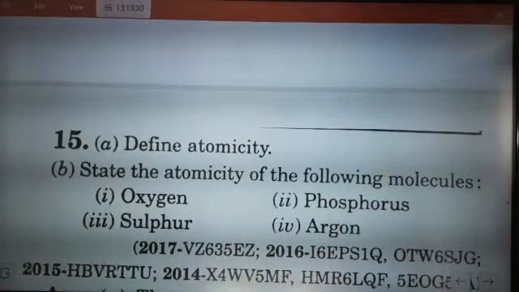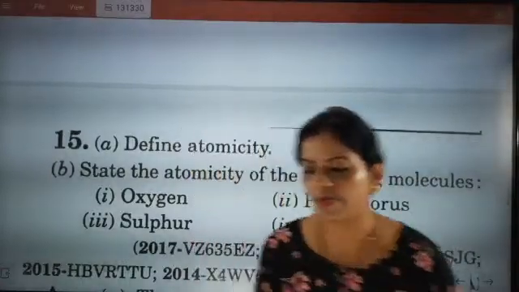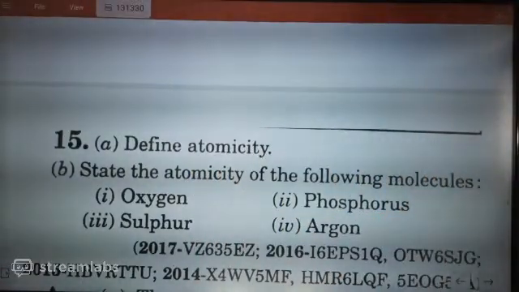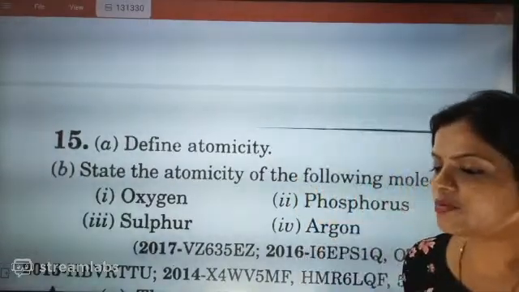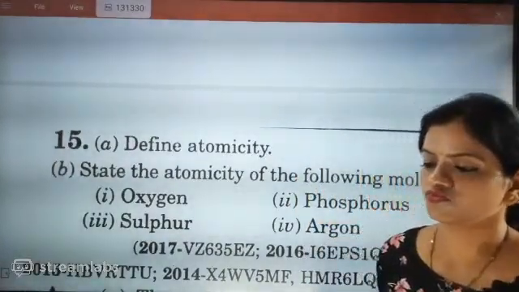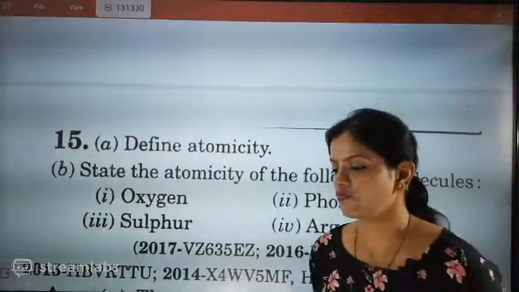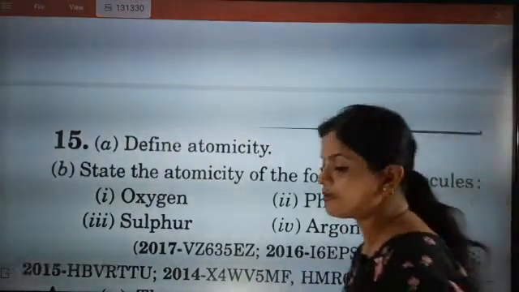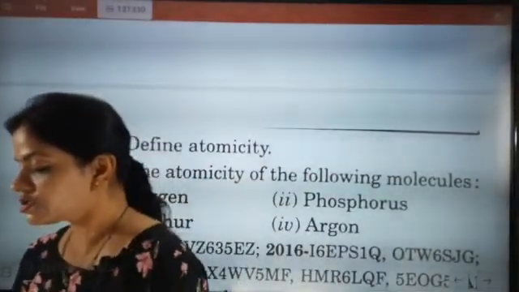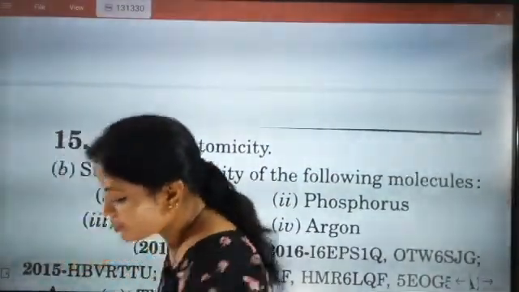Define atomicity. State the atomicity of the following molecules: oxygen, phosphorus, sulfur, argon. This one you can do in no time. Come on, start typing the answers as fast as possible. Oxygen atomicity is 1 or 2? Some people are telling 2, some people are also telling 1. So still there is a confusion. What is the atomicity of oxygen?